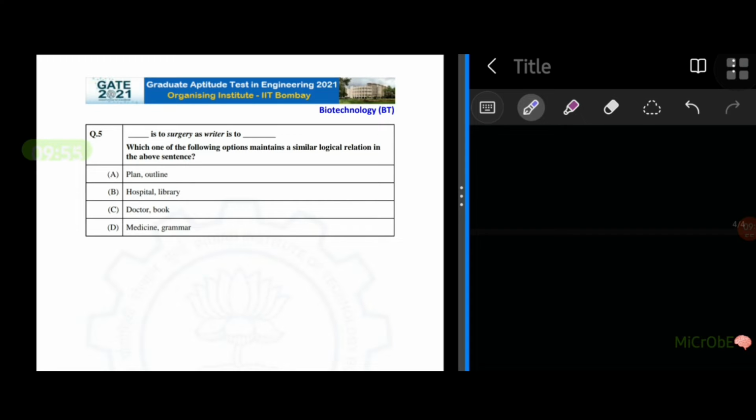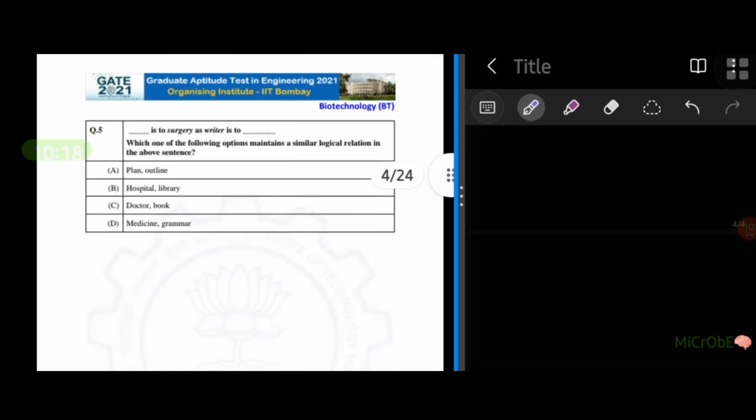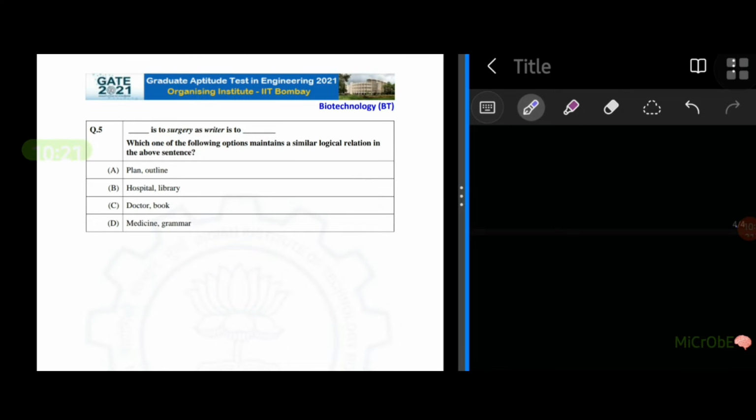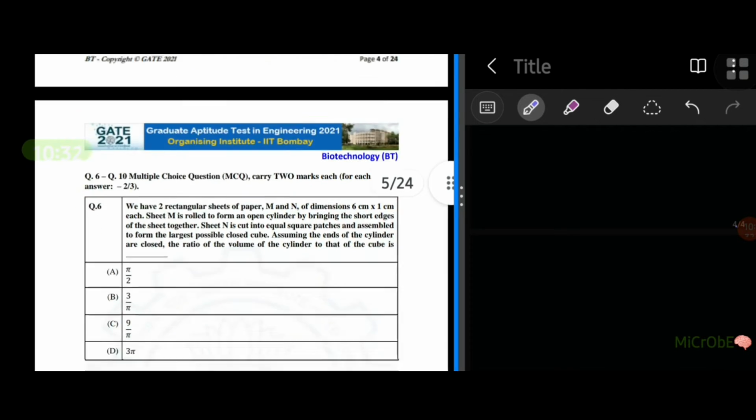No. That's also not possible because surgery happens in the hospital but writing does not happen in the library, right? If it was a book, it could have, or if writer was replaced by library and 'is to book' was given, then it would be right. Now moving on to doctor is to surgery. Yeah, a doctor carries out surgery and writer is to book. So a writer writes a book, right? So their profession or what they are doing is represented there. So which option would be correct? Option C.